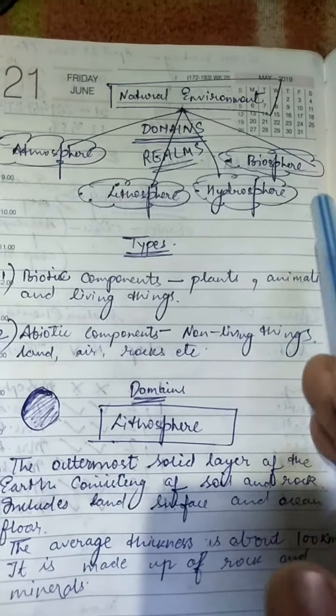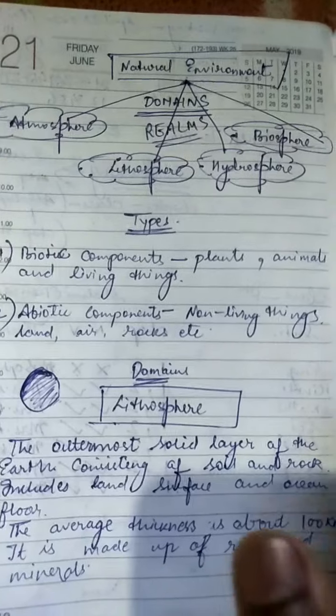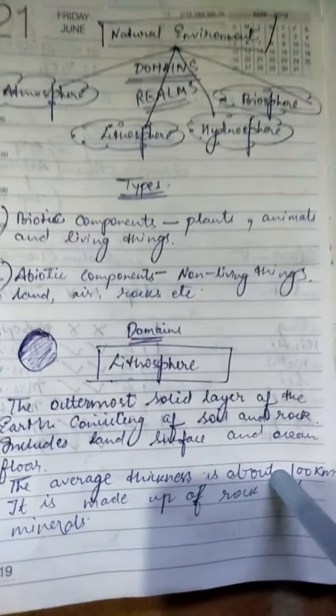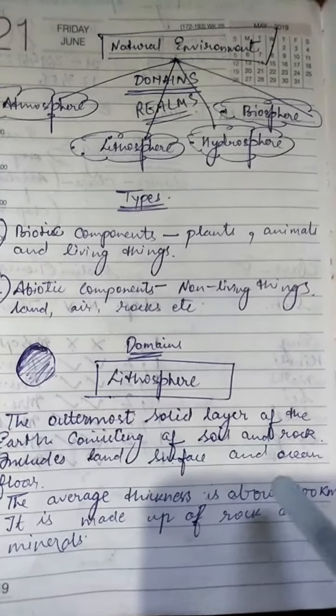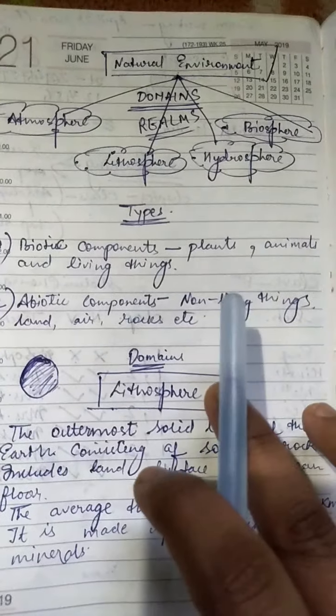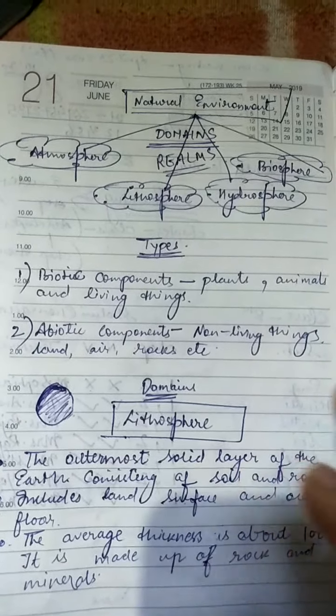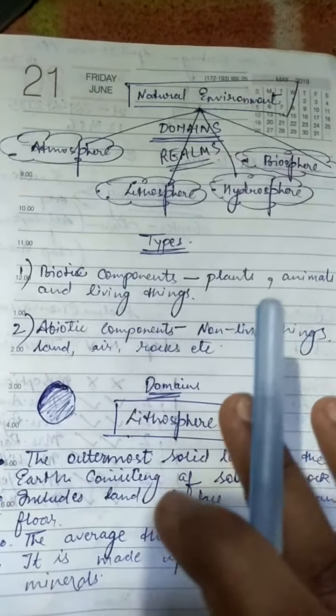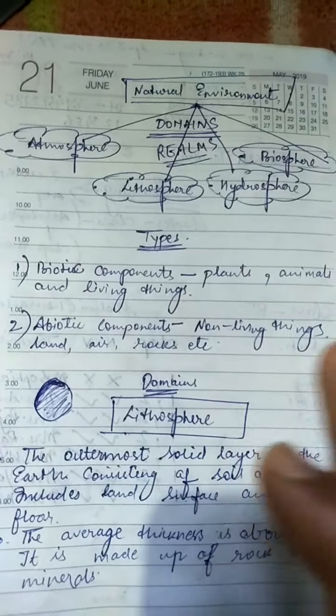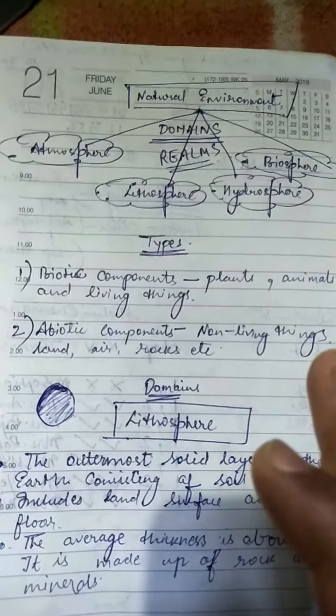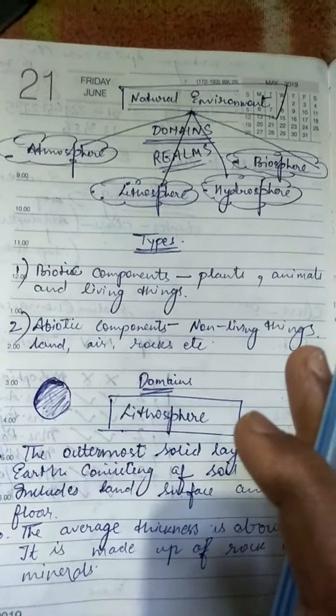The average thickness of the lithosphere is about 100 kilometers. It has been found that the thickness of the earth's crust is greater where the continents exist, about 32 kilometers, as compared to the ocean floors, which is about 8 kilometers.